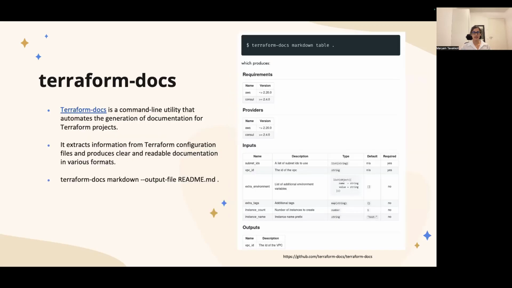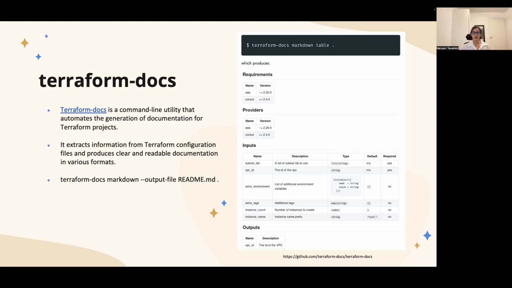For example, you can run a command such as terraform-docs markdown table, which provides the format that you can see in the screenshot on the right side. As you can see, it outputs requirements for the code, providers, inputs and outputs in the markdown table format.